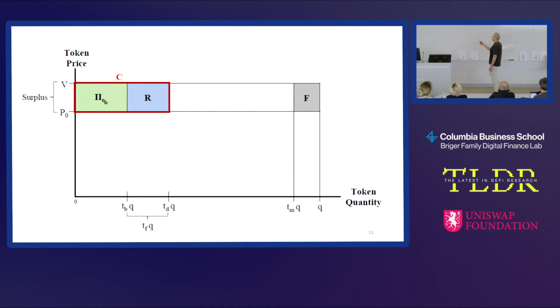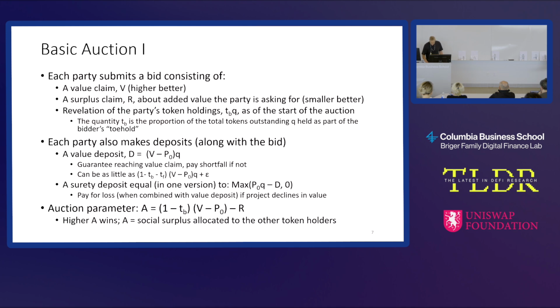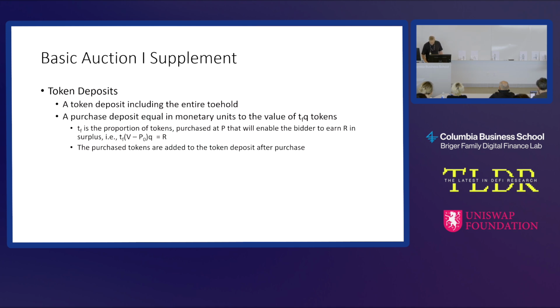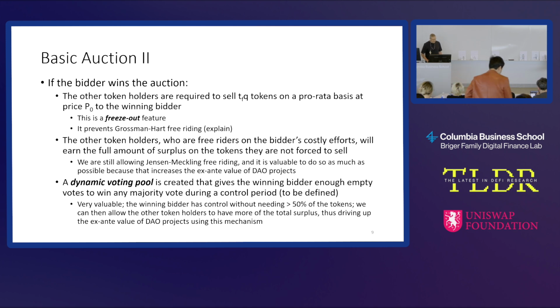So we're going to not only require this deposit here, but we're also going to require an additional deposit. One simple version of this would be that these two deposits together add up to the entire pre-auction value of the DAO. What are we going to do? If you end up with a value lower than P0, we're going to dock you. So this is going to stop value destruction. That's the basic idea. Okay, so we're done with that slide. So now let's go to here. Let me just describe this again with the picture.